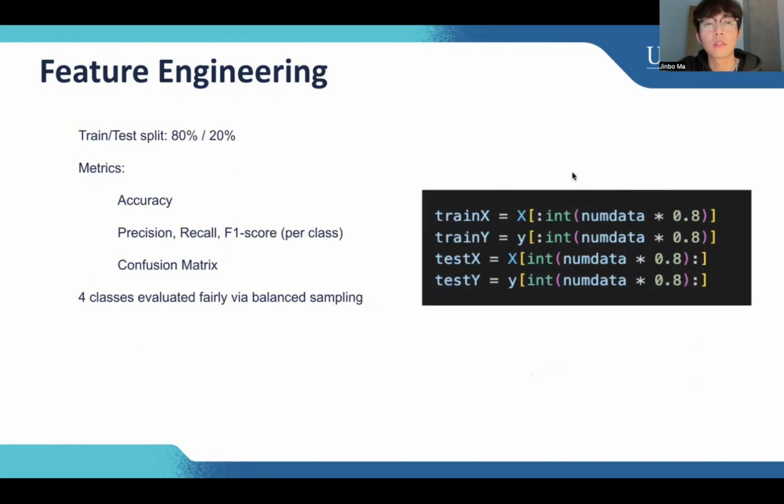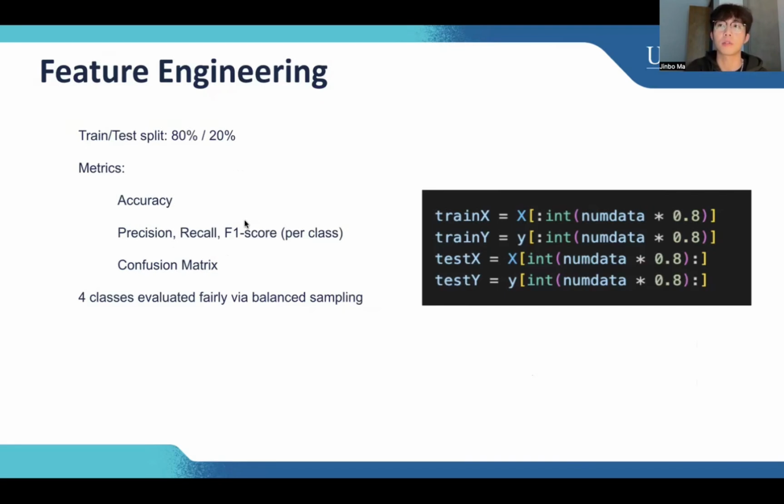For feature engineering, I separate the dataset into two sets, training and test. For the training, I use 80%, and for the testing, I use 20% of the data. For the metrics, I'm going to show you the accuracy, and then a bar chart with three metrics, which are precision, recall, and F1 score, in the next slide. I'm also going to give you the confusion matrix. All of that is for evaluation.